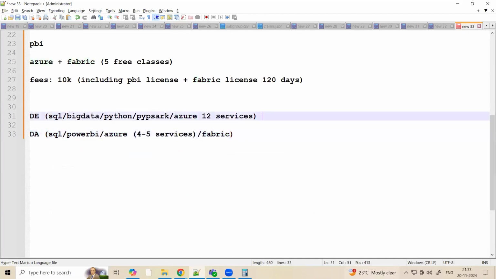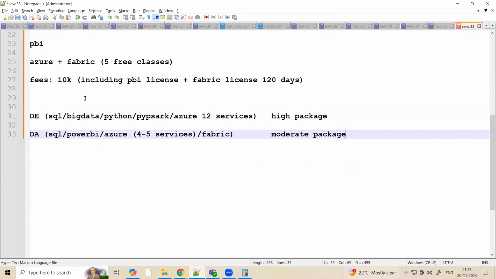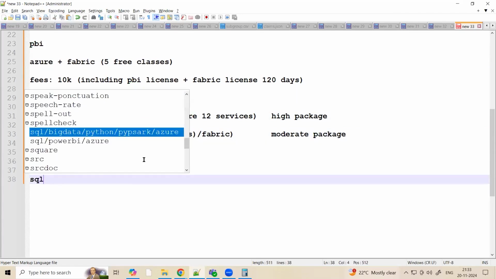So this will give you a very, very high package because you are learning coding. This comes with a limited coding, so it will be a moderate package. So this Power BI is the prerequisite for this course, you're saying? Yes, yes. You have to know Power BI before coming to this. If you don't know Power BI, you can join from first. When I say from first, you can join from SQL.